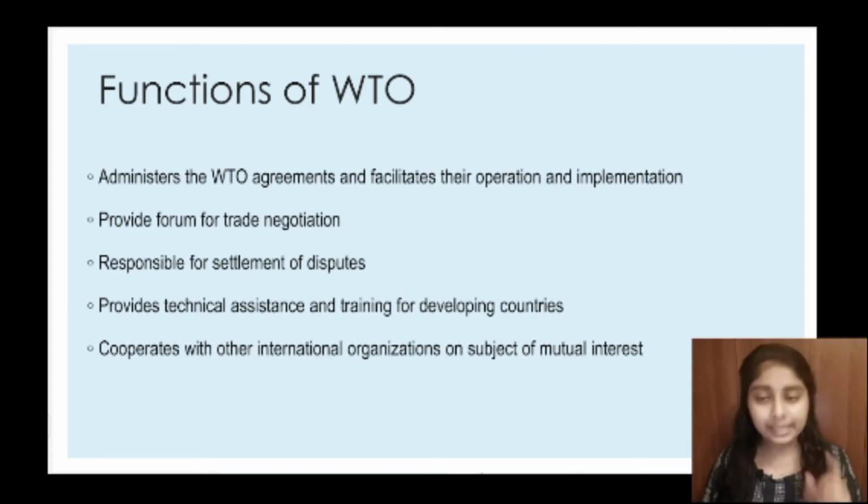Okay, so the major functions of the World Trade Organization are, first, to administer and see to the operation and implementation of the world trade agreements. Second, to act as a forum for trade negotiation. Third, to help in the settlement of trade disputes among different countries. Fourth, to provide technical assistance and training to the developing countries. And last but not the least, to cooperate with other international organizations on subjects of mutual interest. Okay, is it clear?